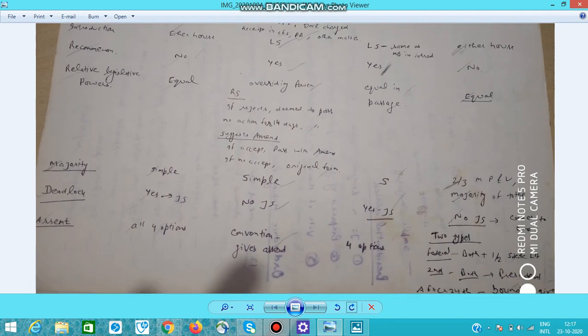Deadlock, yes. If there are differences between Lok Sabha and Rajya Sabha, then deadlock is possible, and this deadlock can be resolved by joint sitting. So there is provision of joint sitting of both the houses over an ordinary bill.